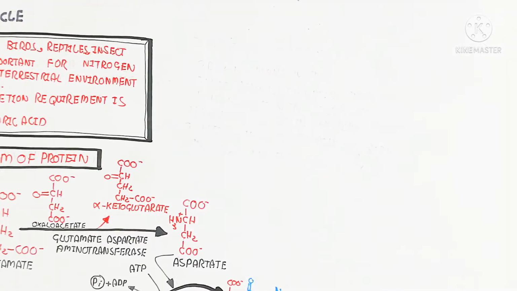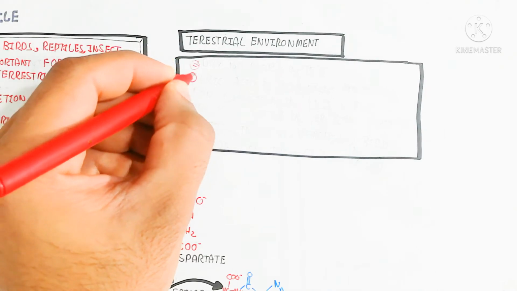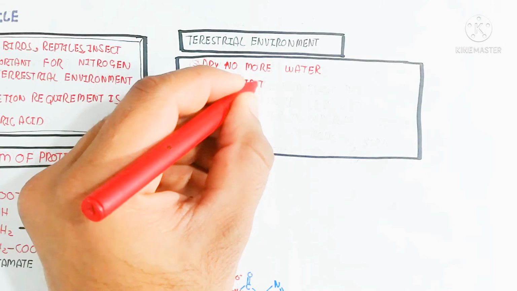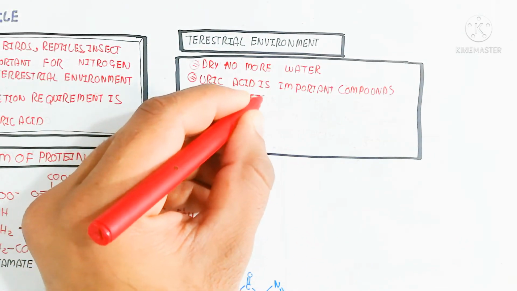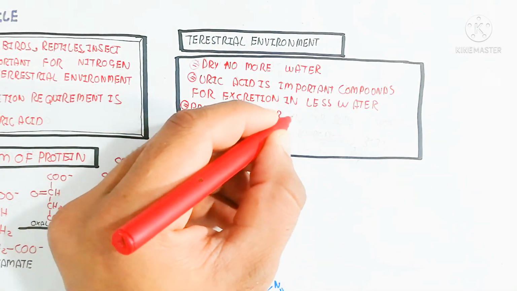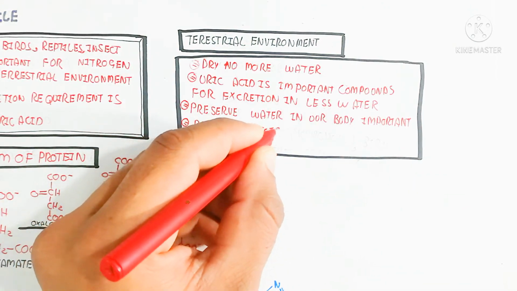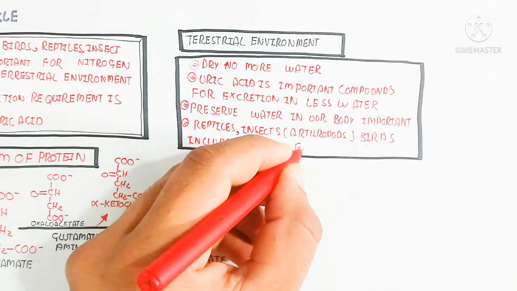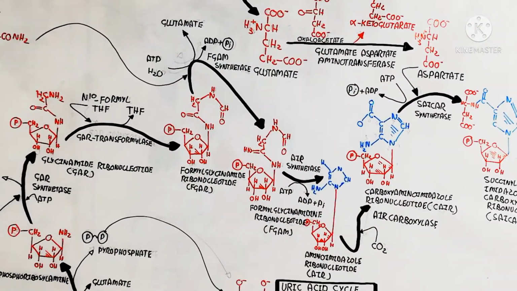So this cyclic manner will occur and the excess nitrogenous waste will be excreted in the form of uric acid, because uric acid is less soluble in water and the requirement of water will be less. So that is why uric acid cycle adaptation is more in the terrestrial environment, dry with not much water. Uric acid is an important compound for excretion in a low-water environment, to preserve the water in the body. Reptiles, insects, arthropods and birds are included in this category,